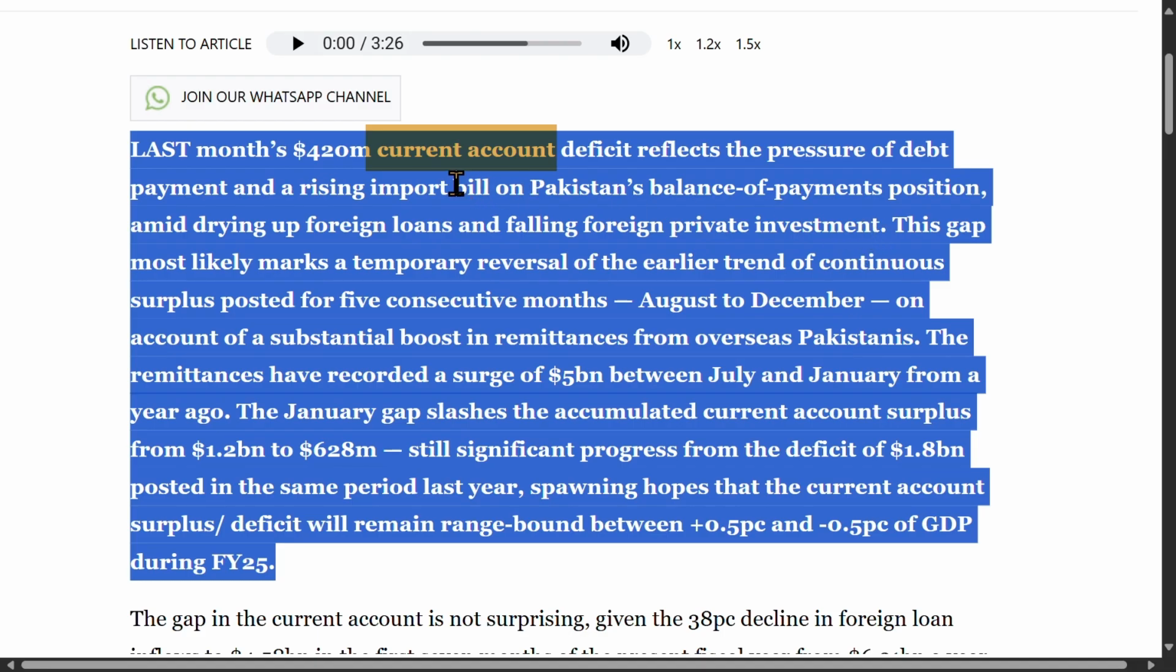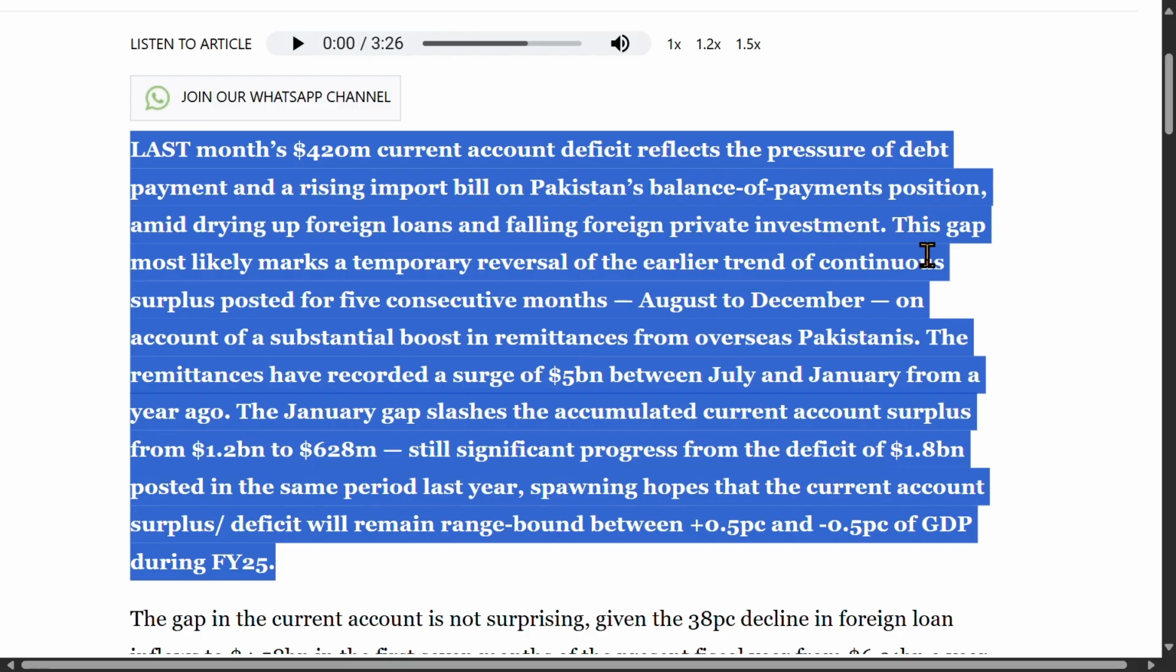Current account deficit refers to when a country imports more goods, services, and transfers than it exports. $420 million means $420 million. Pressure of debt payment indicates the burden of repaying loans, while rising import bill refers to increasing costs for imported goods. Drying up foreign loans and falling foreign private investment highlight decreasing external financial support. Overall, this sentence explains that last month's deficit was driven by high debt servicing and a surge in imports, compounded